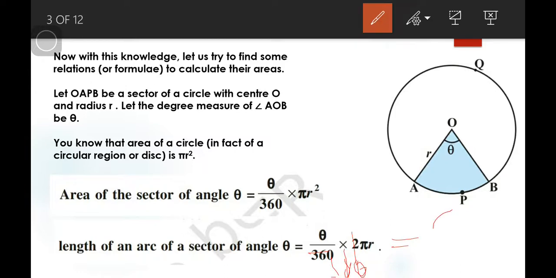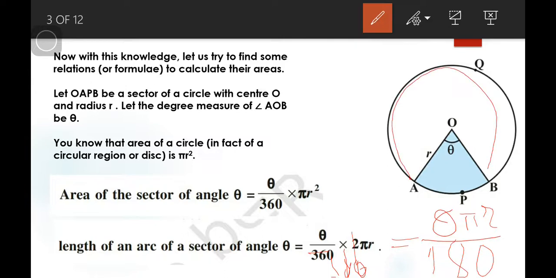So it is theta by 180 into pi r, theta pi r upon 180 degree. So we use this formula to find the length of an arc. Now about finding the measure sector.